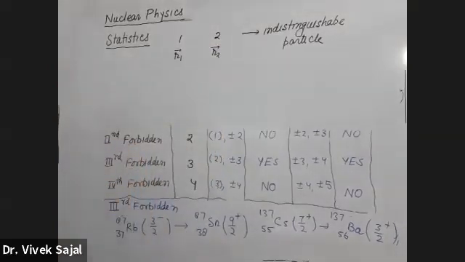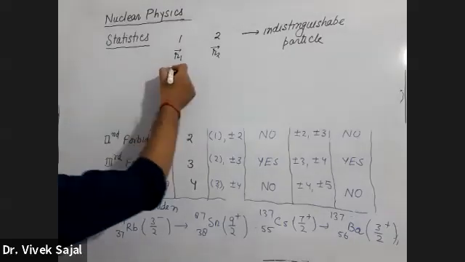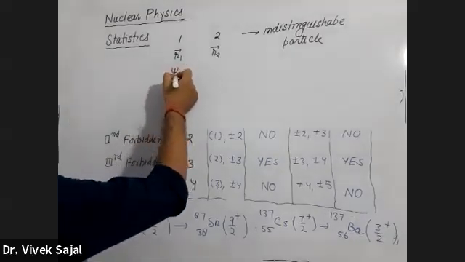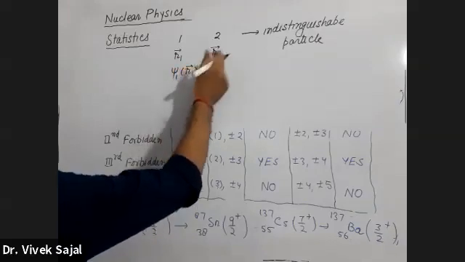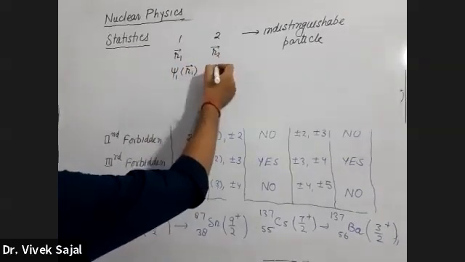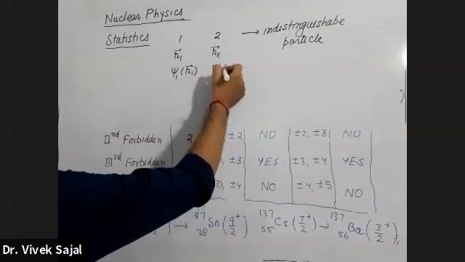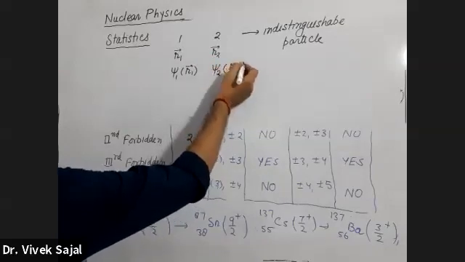Then the wave function associated with the first can be written as psi1(R1), and the wave function associated with the second particle can be written as psi2(R2).